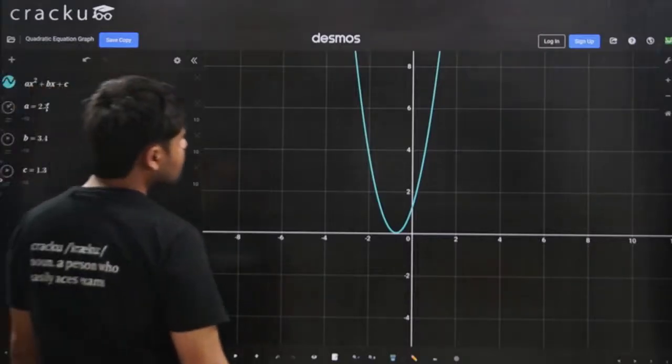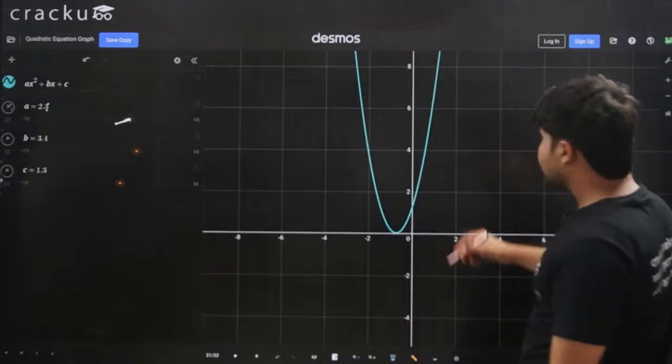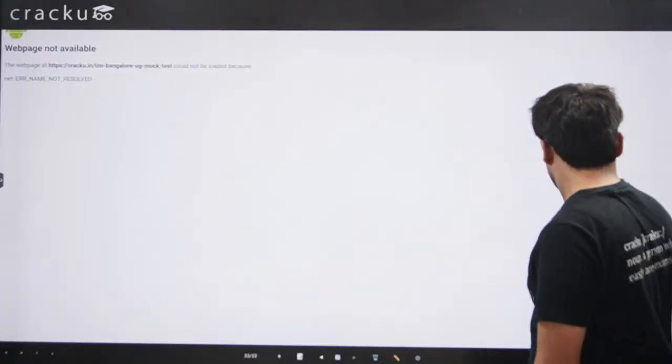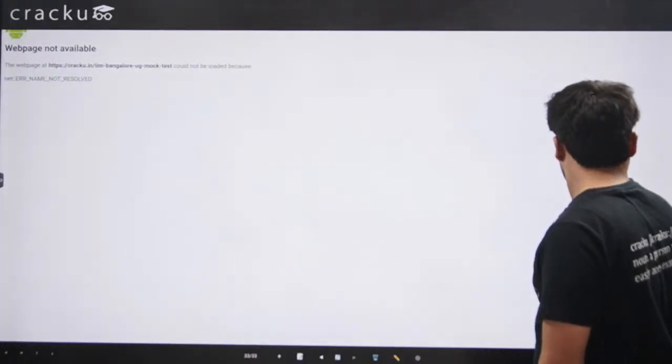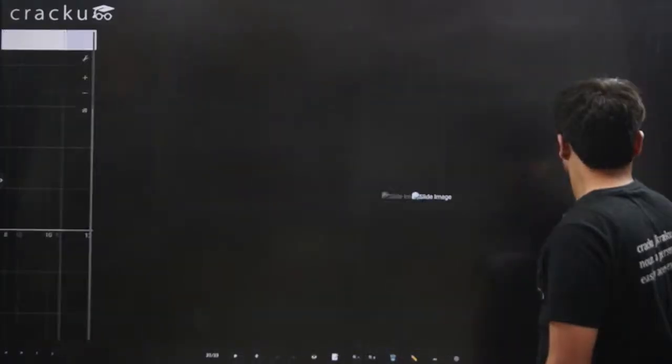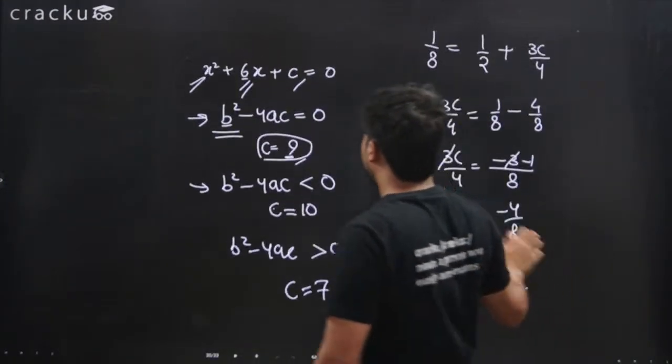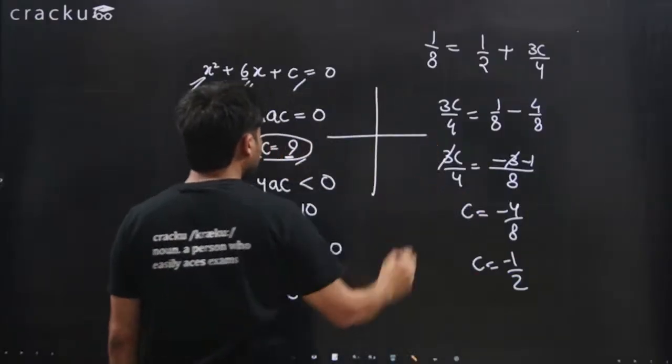I think this is not working. Okay, it's fine. So if we take a 1, let me draw it here. Again, not coming. Okay, let's draw it here as well. Okay, so consider this is the parabola.